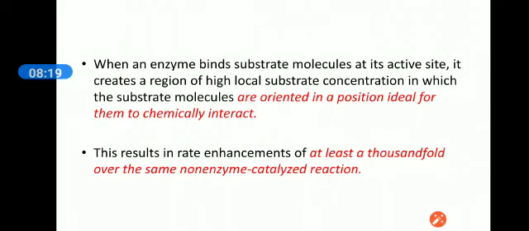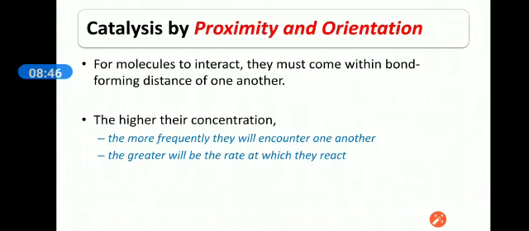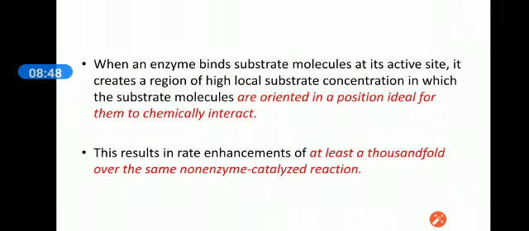For a bond forming distance, when the substrates come in contact with each other, but in a proper direction, they will be converted into products, and that is what happens in catalysis by proximity and orientation.